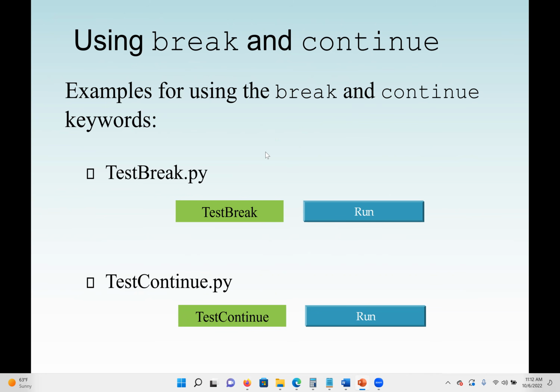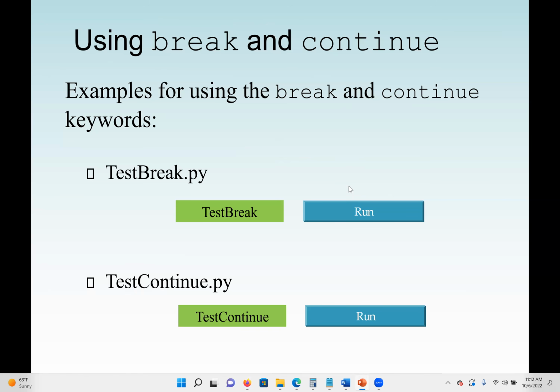I want to go from 0 to 9. So I have 0 and 10, which means I go 0 to 9. And I'm going to add numbers. Then I may have an if condition that if the counter variable is v, I can say that if v is equal to 5, continue.